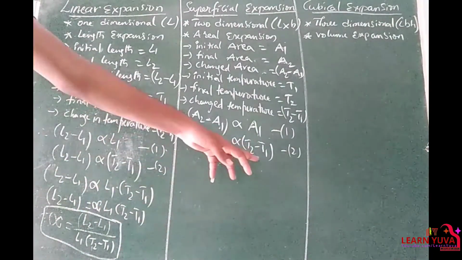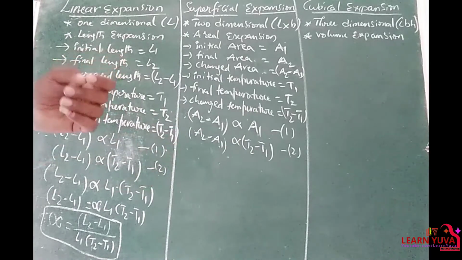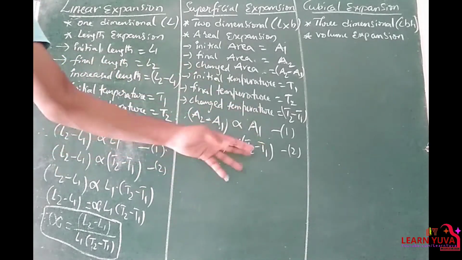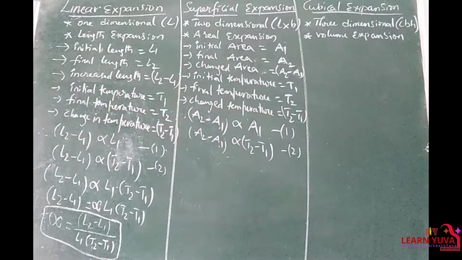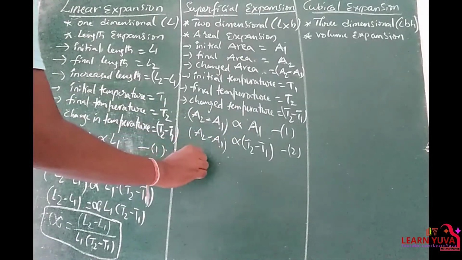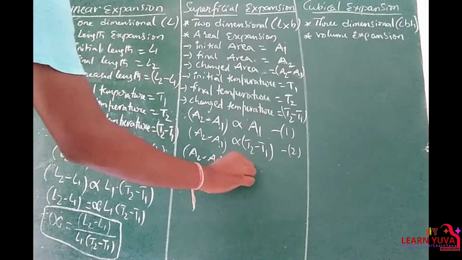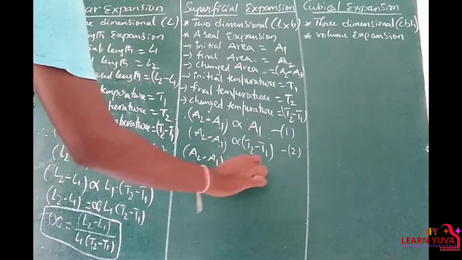And change in area A2 minus A1 is also directly proportional to the change in temperature. That also depends upon the temperature. If temperature is small, then a small amount of area increases. If temperature is high, then more area increases. So from these two I am writing that the change in area A2 minus A1 is directly proportional to A1 into T2 minus T1.